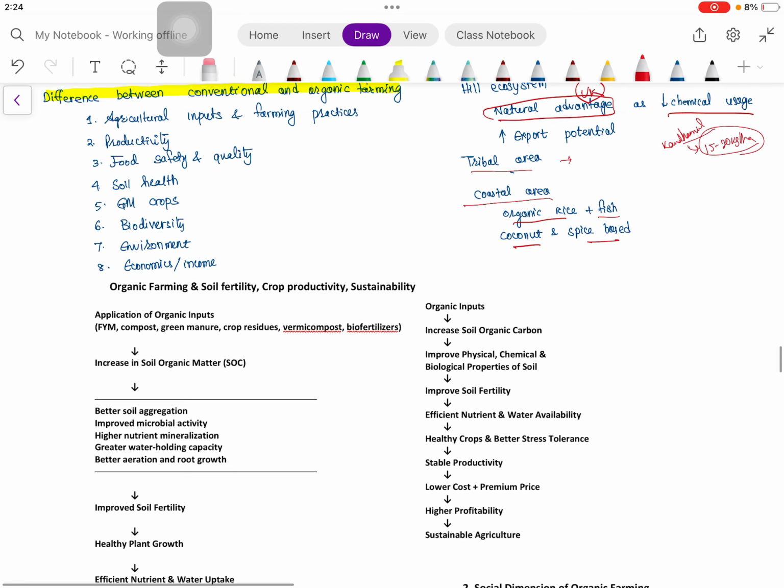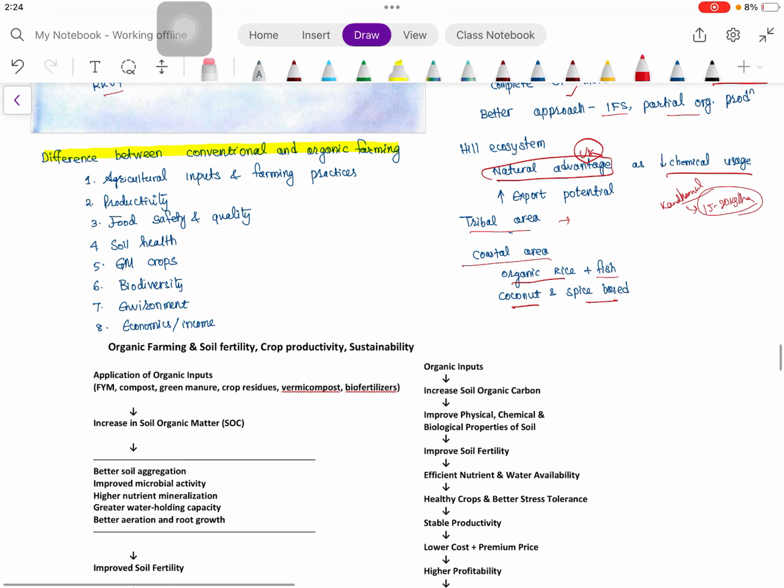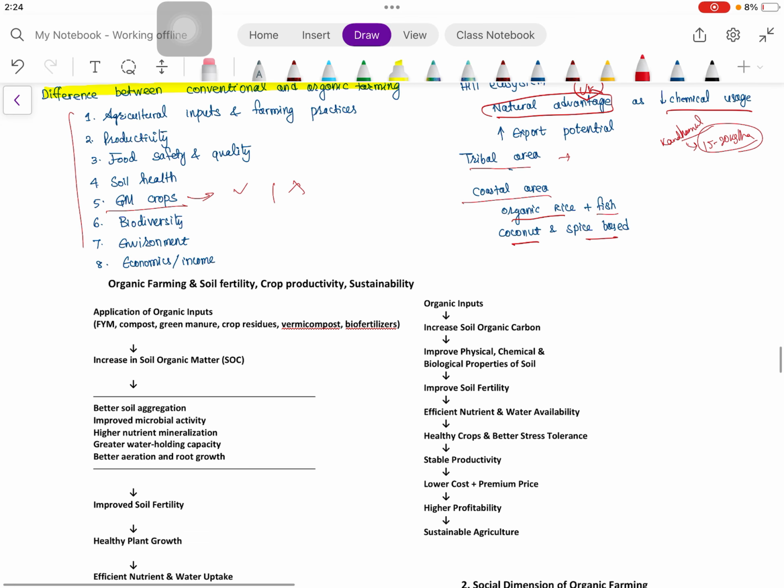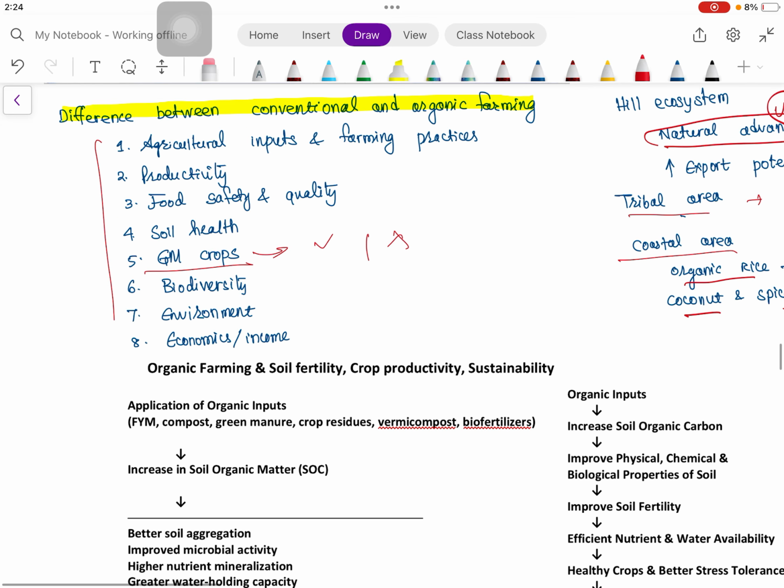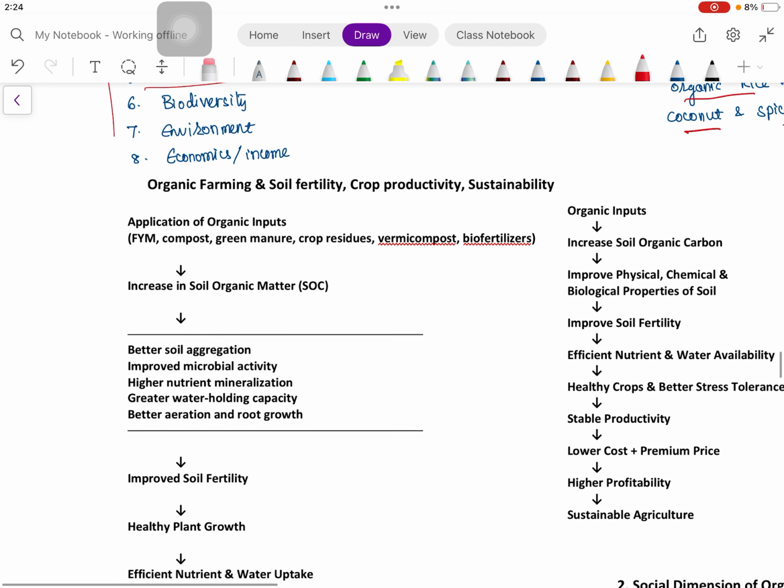So coming to organic farming, this is a self-explanatory difference between conventional and organic farming. So GM crops, as we know, are used in conventional farming, and not used in organic farming. Okay, these are some of the points. If a difference is asked between conventional and organic farming, we can write this.